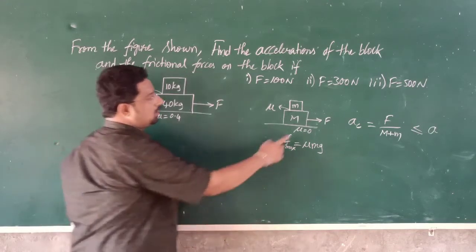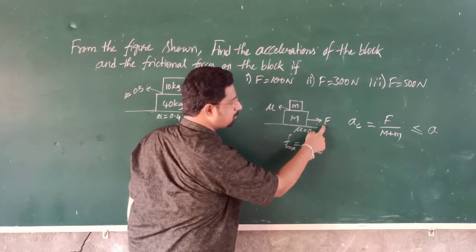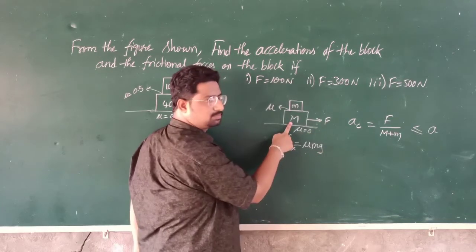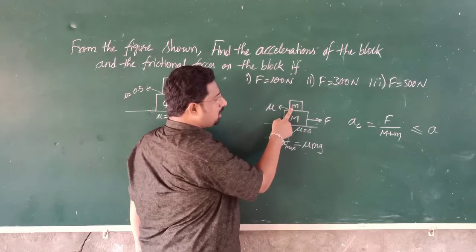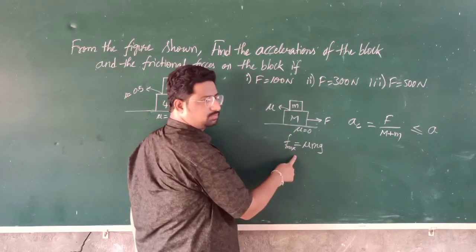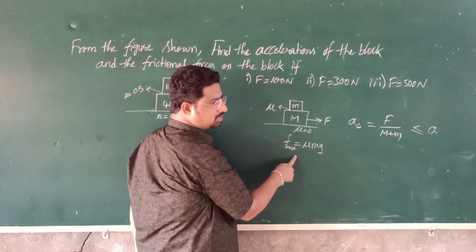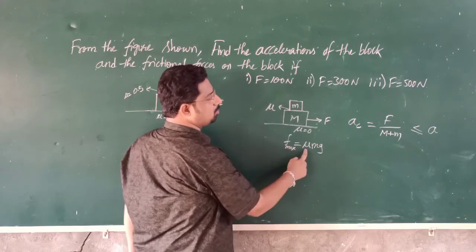Here the external force F is applied on the lower block, and the upper block is moving because of this frictional force. Did you understand? Therefore the maximum frictional force F max is equal to mu mg.